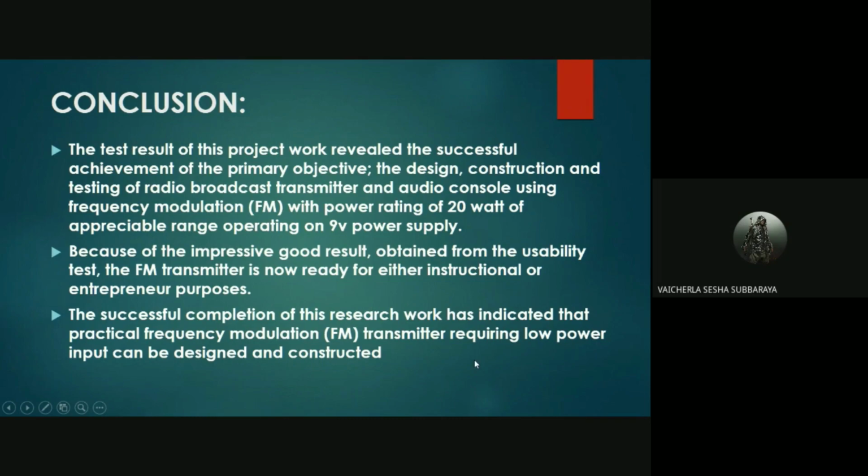Because of the impressive good result obtained from the usability test, the FM transmitter is now ready for either instructional or entrepreneurial purposes. The successful completion of this research work has indicated that a practical frequency modulation FM transmitter requiring low power input can be designed and constructed.